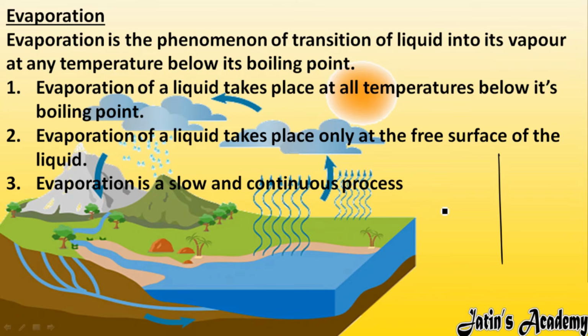For example, in one case we are having evaporation, in another case we are having boiling. We are going to boil the liquid here. So what will happen faster? Obviously boiling will happen faster as compared to evaporation, because whenever heat comes, the particles will gain energy and vibrate about their mean position, and then only they can evaporate. So evaporation is a very slow and continuous process, whereas boiling is a fast process.